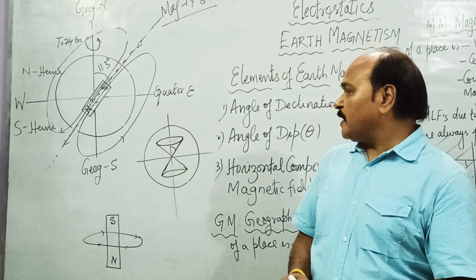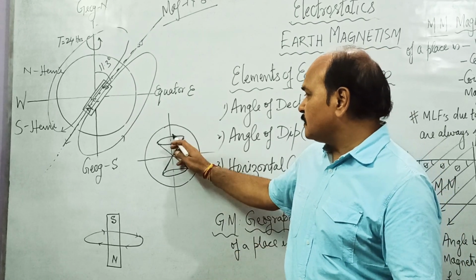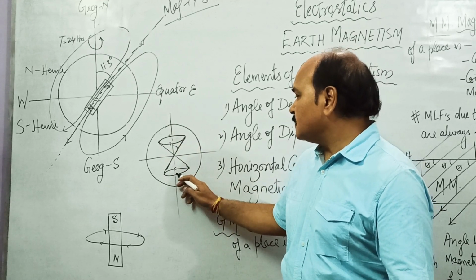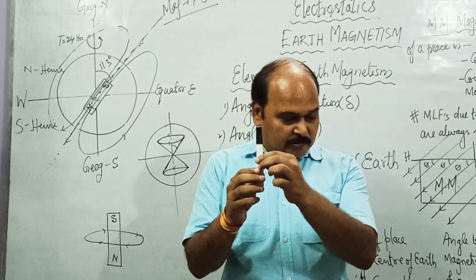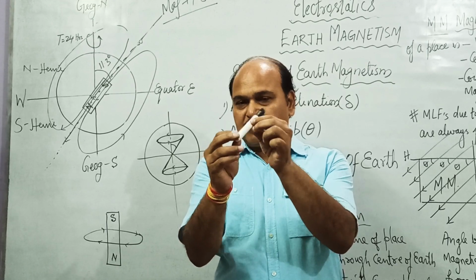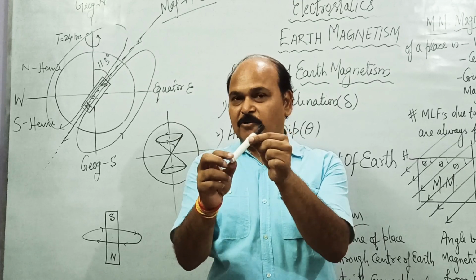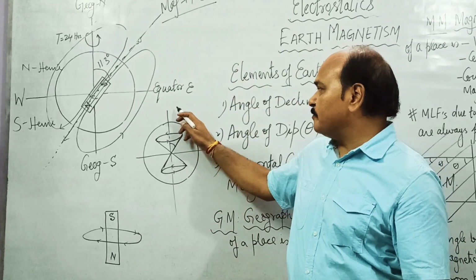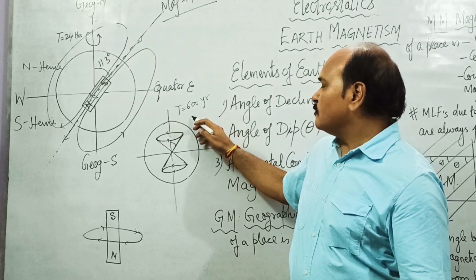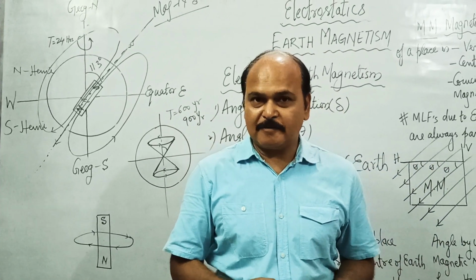This bar magnet is not still. It also rotates about this geographical north-south, like this. So this is your geographical north-south. Then the bar magnet, which is inclined at a certain angle from geographical north-south, rotates about this axis. In the process it traces a right circular cone, and the time period of revolution of this magnet varies from 600 years to 900 years. Different textbooks give different values of this time period of revolution.